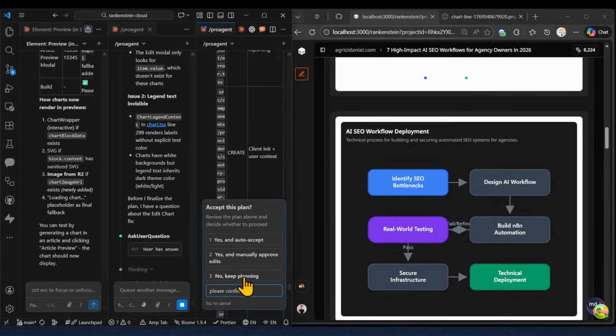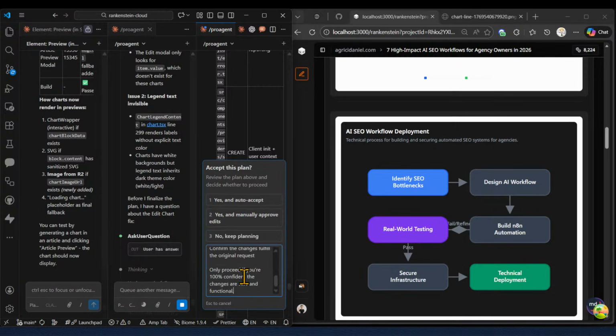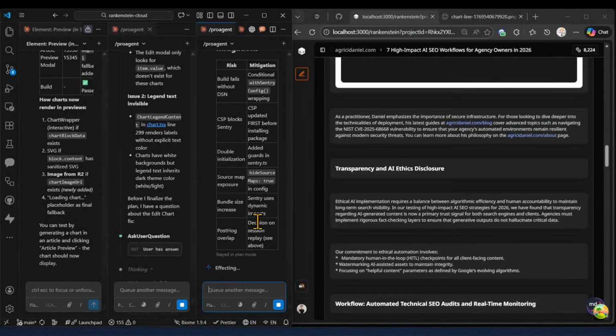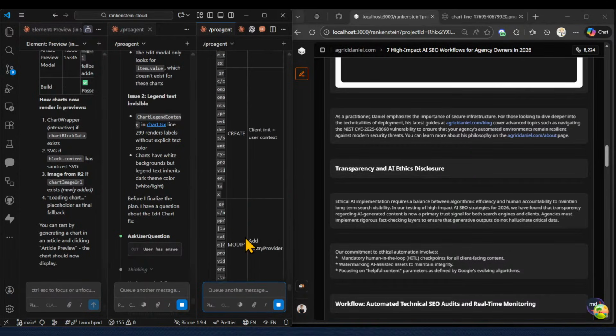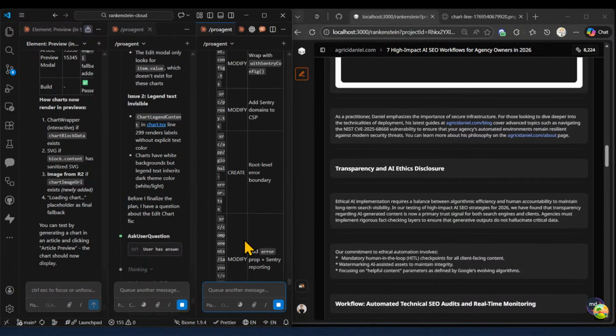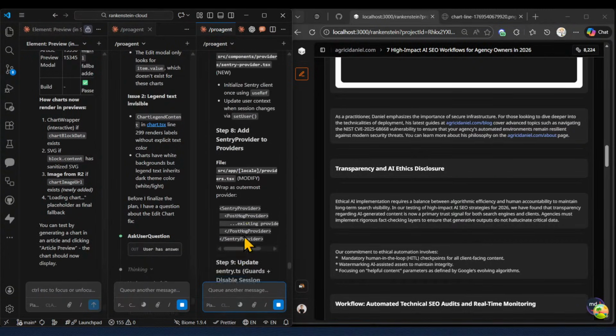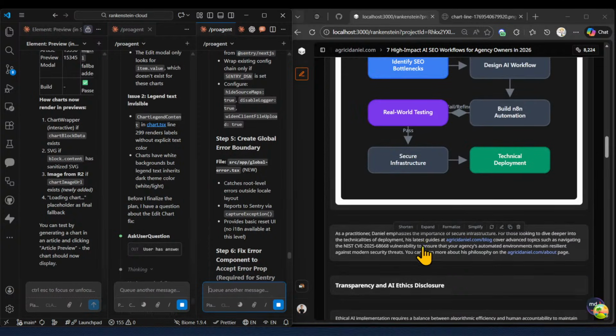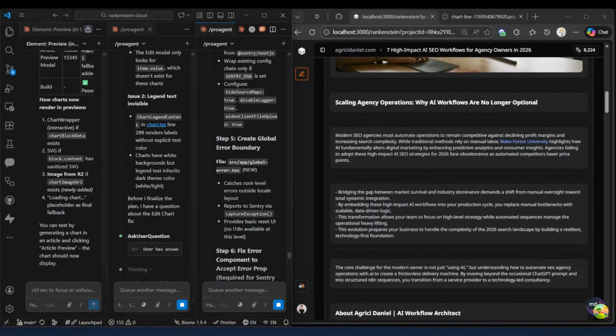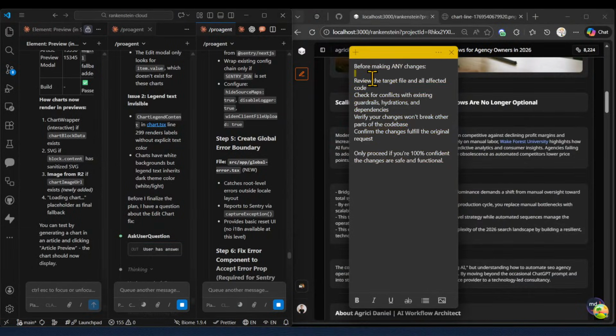Please confirm before proceeding. Once again, I'm repeating myself to Claude: hey, please confirm that the package you're currently inserting will not damage our code base. Because we already have a code base in place, and installing any new packages or repositories may affect other parts of the code base that we have. And this prompt right here, you can even read it.